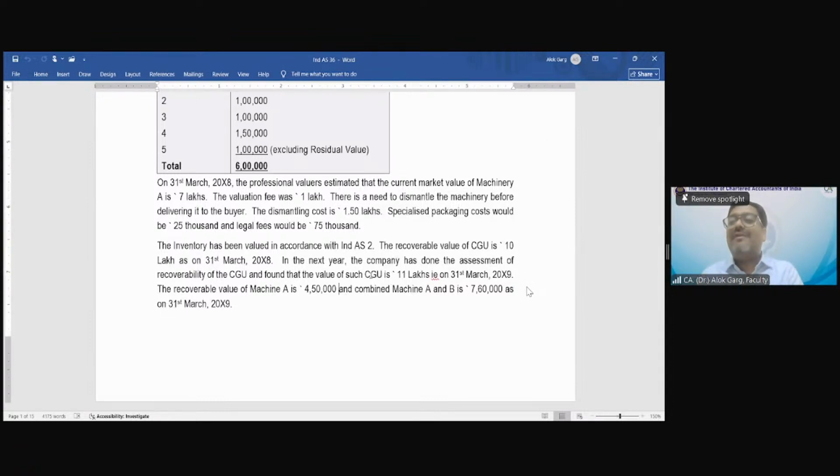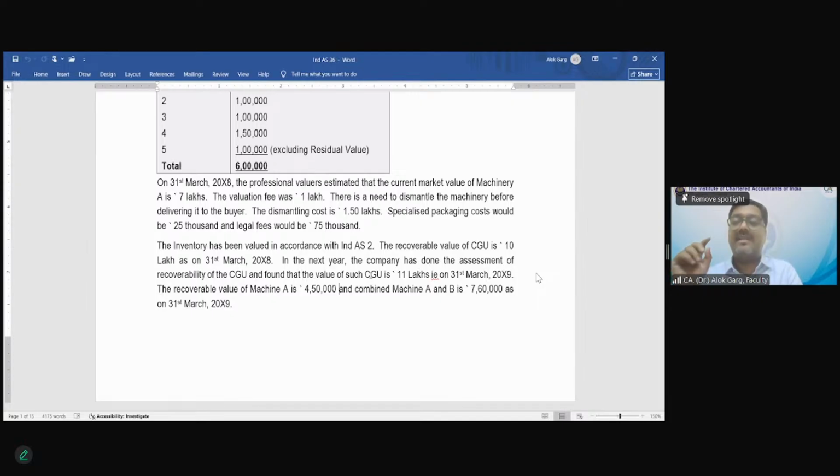So reversal of impairment loss on CGU. From 10 lakh, it becomes 11 lakh. It means the value has gone up. So if you have charged any impairment loss on the CGU, you need to see the reversal of impairment loss also, right? So this question is testing so far.